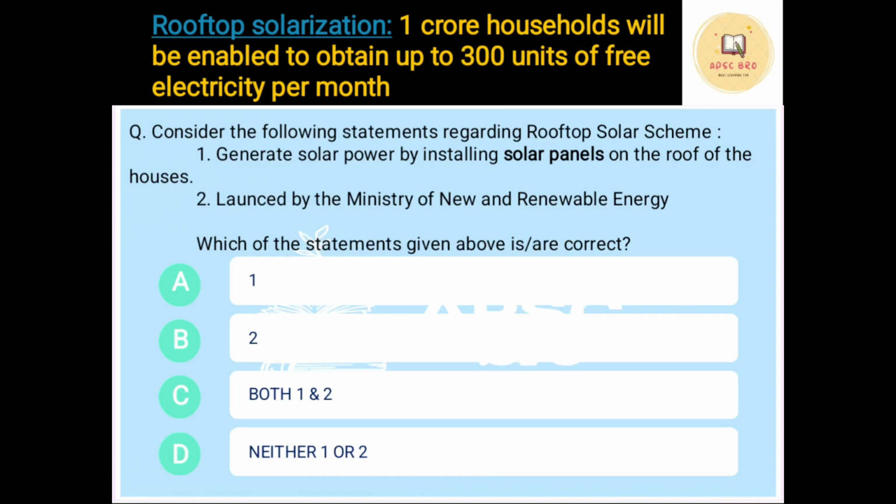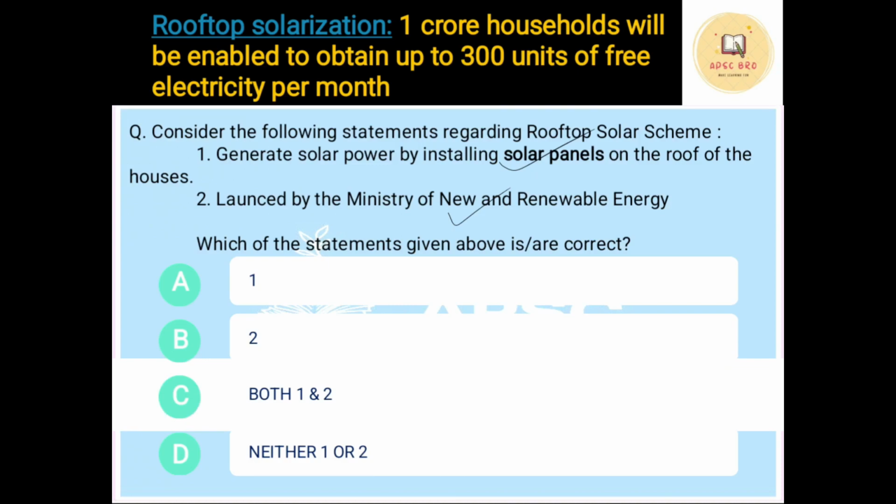Now the question that we have framed is, consider the following statements regarding rooftop solar scheme. First option, generate solar power by installing solar panels on the roof of houses. Second, launched by Ministry of New and Renewable Energy. And they are asking you which of them is correct. Now it is very easy, both the statements are correct. That is, rooftop solarization means installing solar panels on the roof. Second, it is launched by Ministry of New and Renewable Energy.